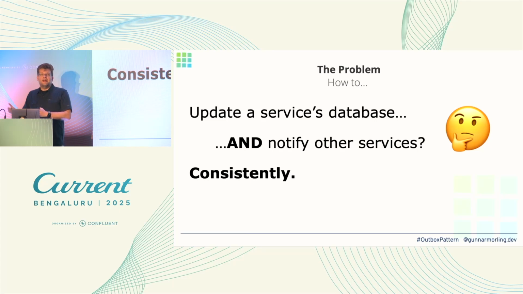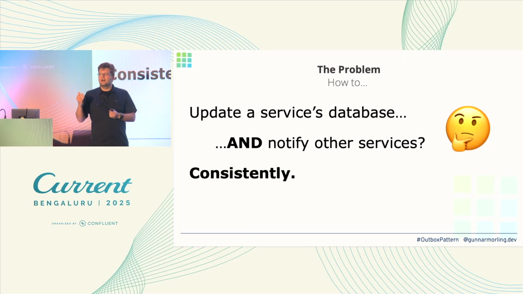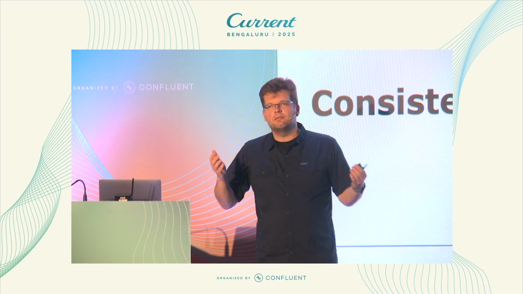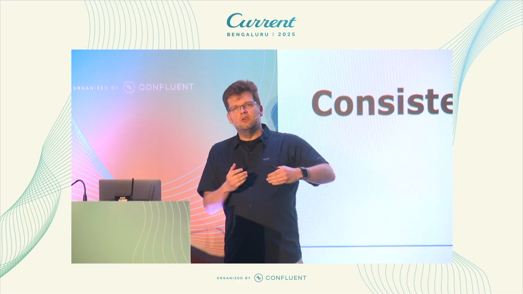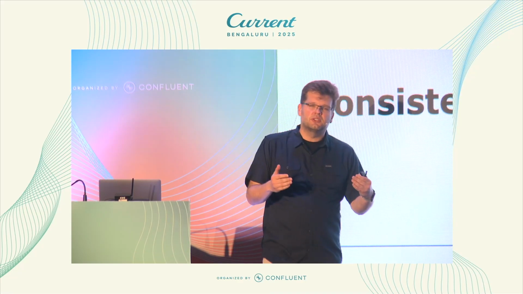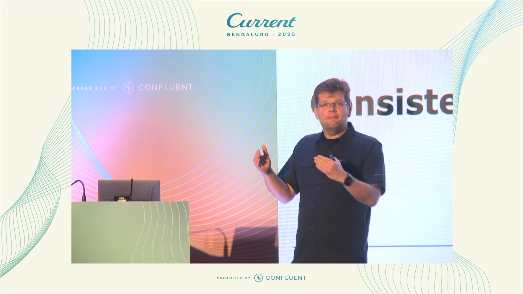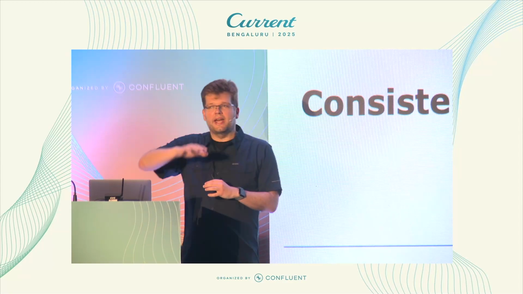And as we implement such an architecture, very often we are confronted with this task that we need to update the state which exists in the database of our own service, say a MySQL database or a Postgres database. So we want to go there and update state, like persist a purchase order, update a customer record, and so on. And at the same time, we are part of this distributed ecosystem of microservices.